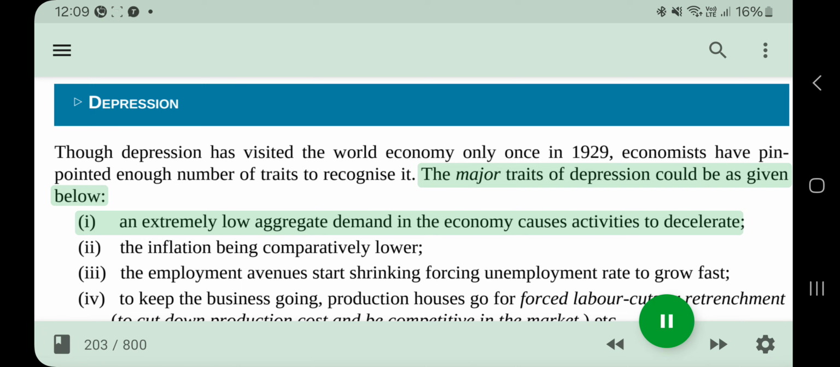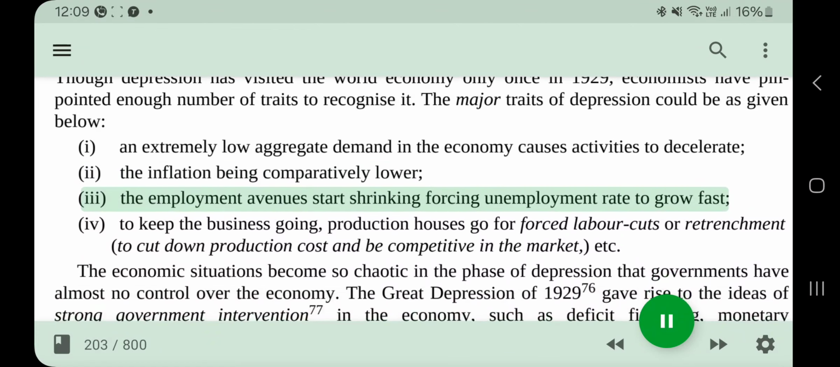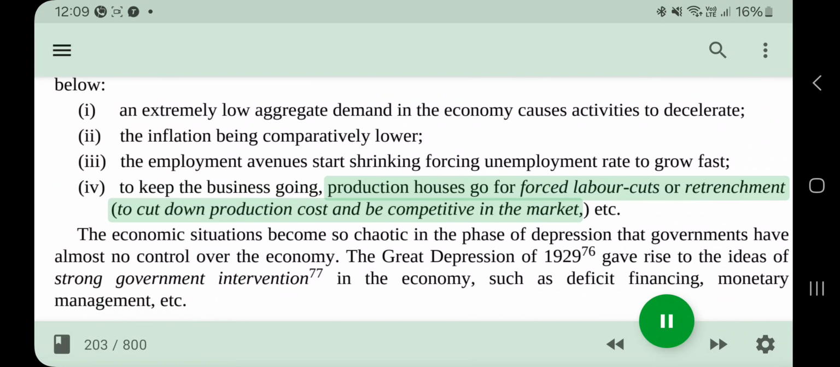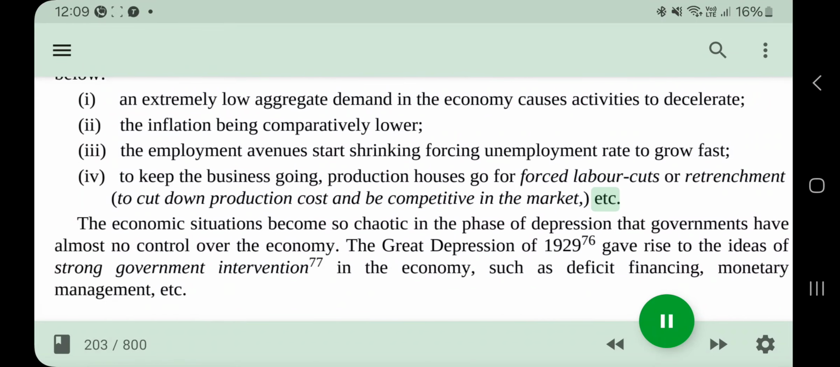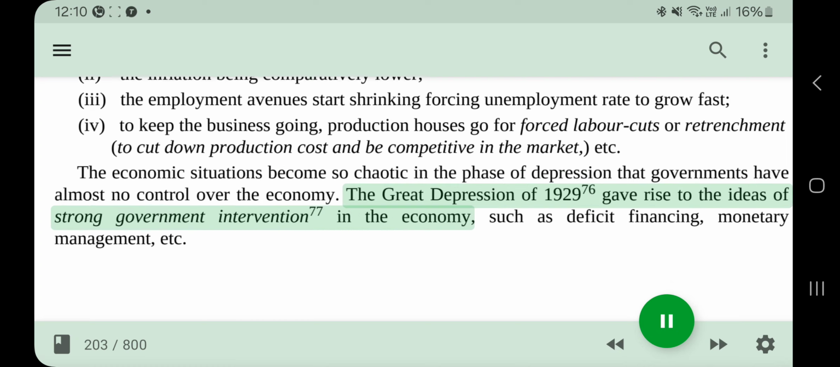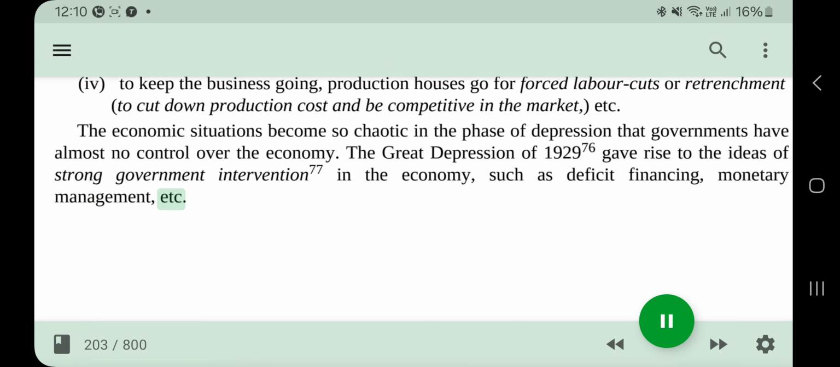I. An extremely low aggregate demand in the economy causes activities to decelerate. II. The inflation is comparatively lower. III. The employment avenues start shrinking, forcing the unemployment rate to grow fast. IV. To keep the business going, production houses go for forced labor cuts or retrenchment, to cut down production cost and be competitive in the market, etc. The economic situations become so chaotic in the phase of depression that governments have almost no control over the economy. The Great Depression of 1929 gave rise to the ideas of strong government intervention in the economy, such as deficit financing, monetary management, etc.